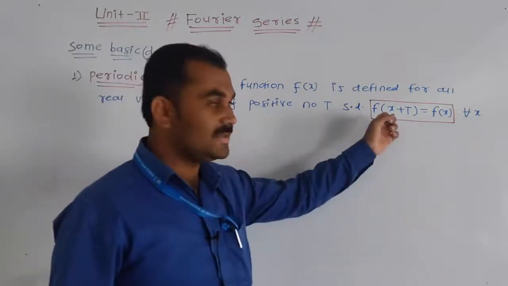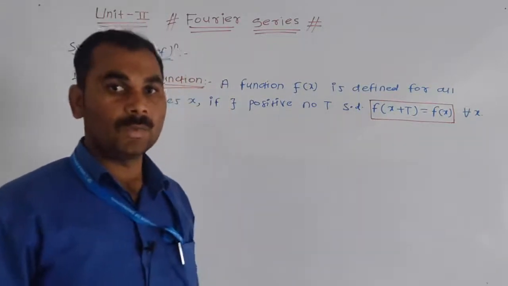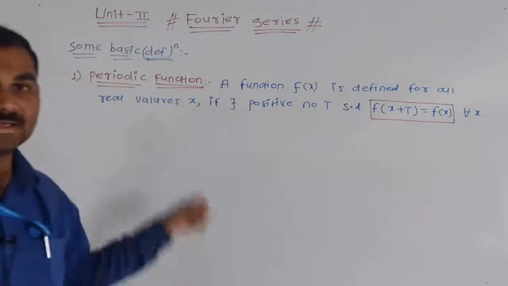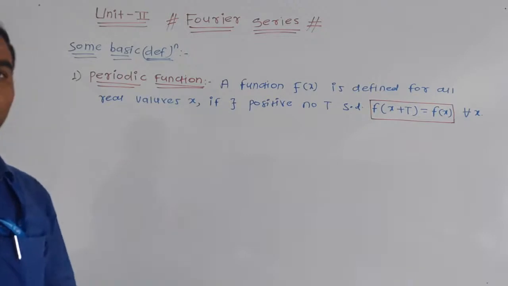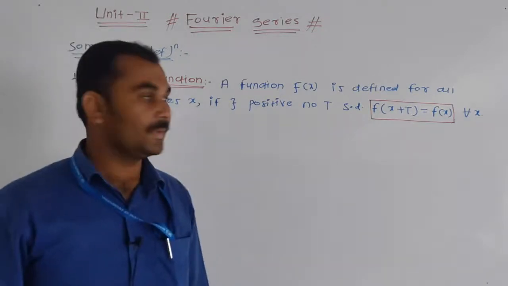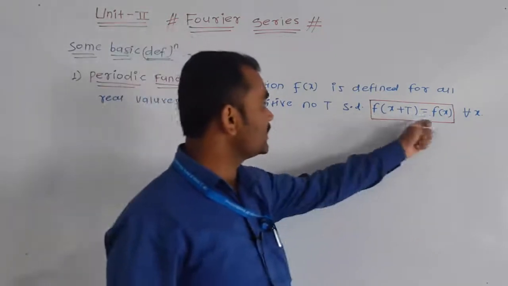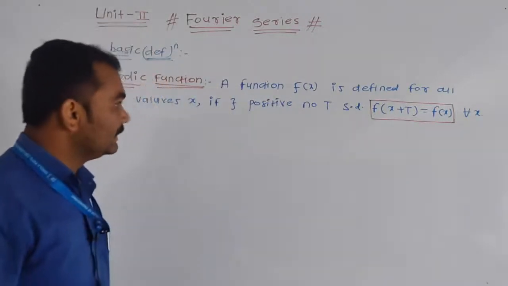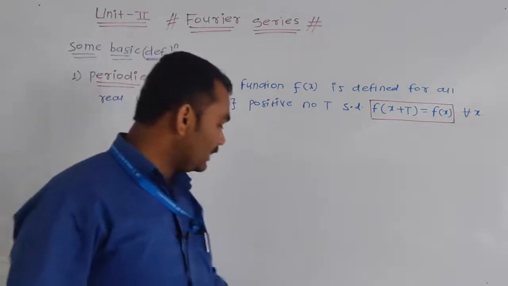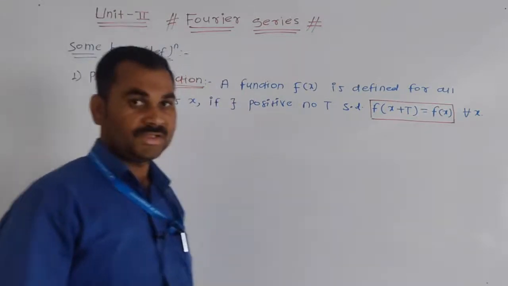If this condition is satisfied, then and only then we call the given function a periodic function. After some interval we get the same function, that is f of x plus t is equal to f of x. And here this t is called the period of the function f of x.